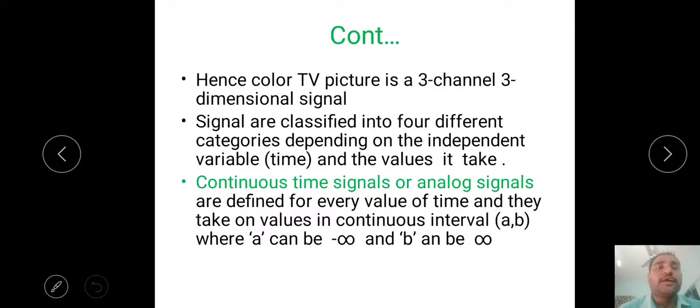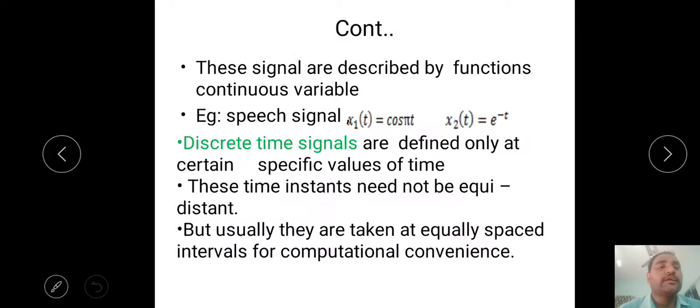Next, continuous time signals. You already know from signals and systems: if a signal is defined at each and every time instant, from minus infinity to plus infinity, that means 0, 0.001, 0.002, 0.003 up to 0.99999, such type of signals we call continuous time signals. For example, x1 of t is equal to cos pi t.